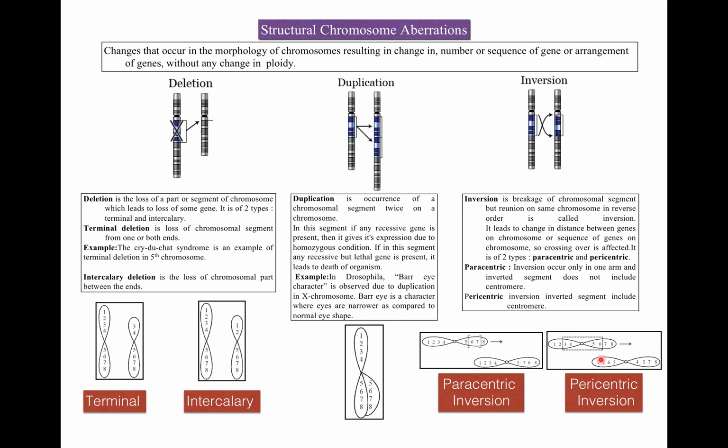Now pericentric inversion. In pericentric inversion, the inverted segment includes the centromere. So this is a chromosome with genes 1, 2, 3, 4, 5, 6, 7, 8. But this segment gets inverted. So now it becomes 1, 2, 6, 5, 4, 3, 7, 8. 6, 5, 4, 3. Means this segment is inverted, but it includes the centromere. That's why this type of inversion is known as pericentric inversion.